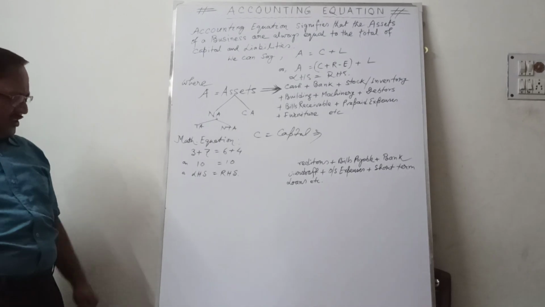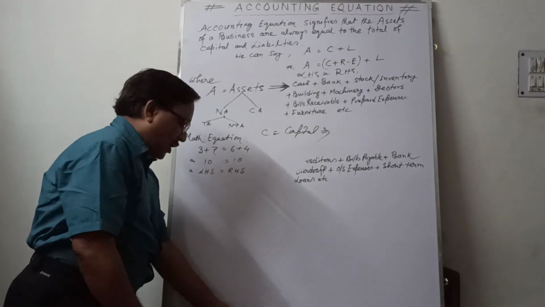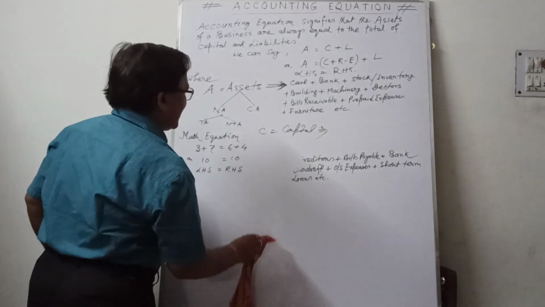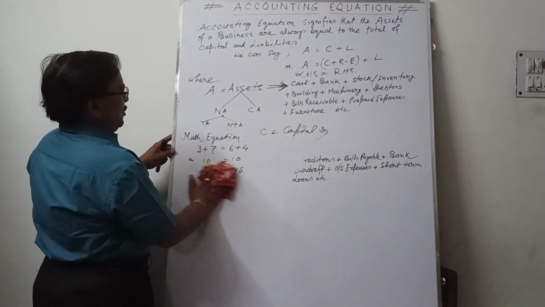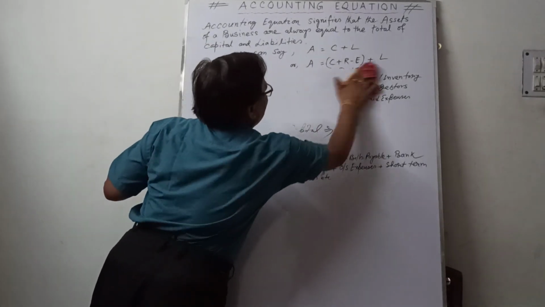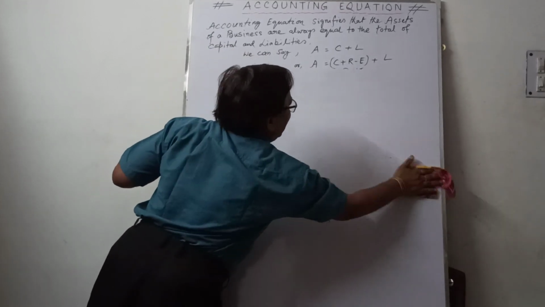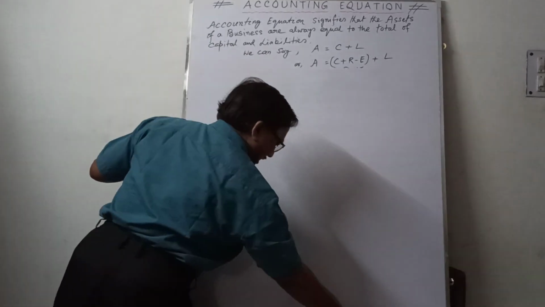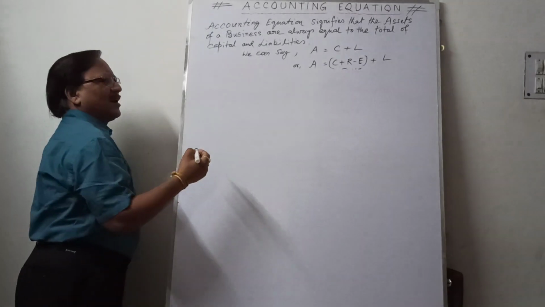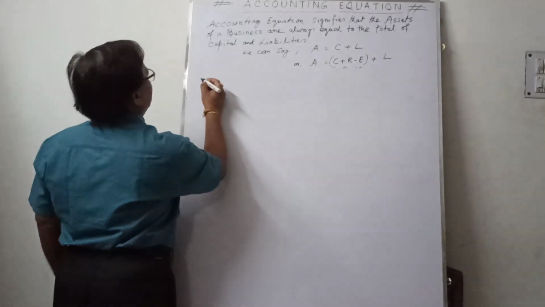Now this is the theory first cleared: what is the meaning of accounting equation and how to form the accounting equation. Now let us take one example of how to prepare the accounting equation. The main three terms are A equal to C plus L. From the following transactions, develop the accounting equation.